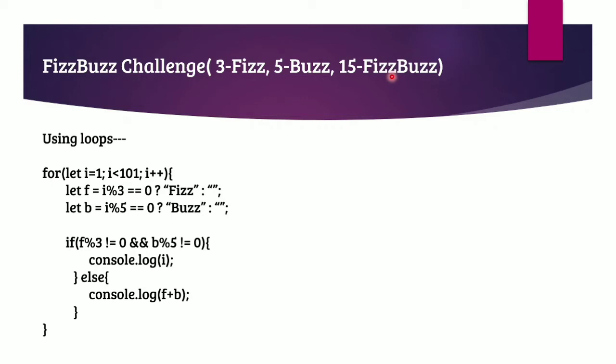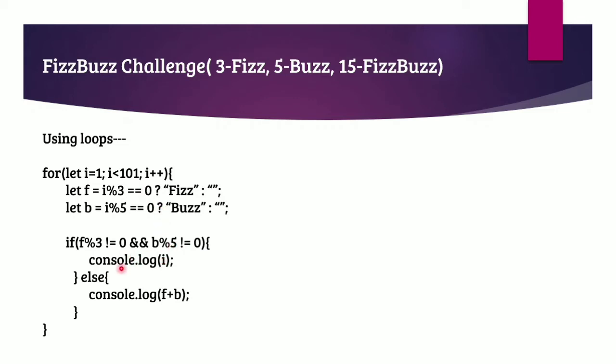So for this, firstly we will run a for loop, or any loop as per your choice. Then we will check if it is divisible by 3, we will assign Fizz to the variable f. If it is divisible by 5, then we will assign Buzz to the variable b. Then we will check if it is not divisible by 3 as well as not divisible by 5, and only then we will write console.log(i), that means the number itself.